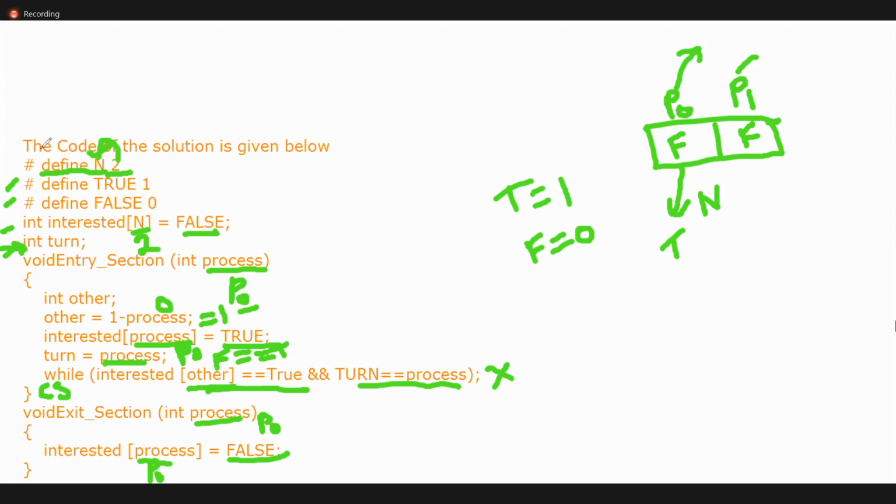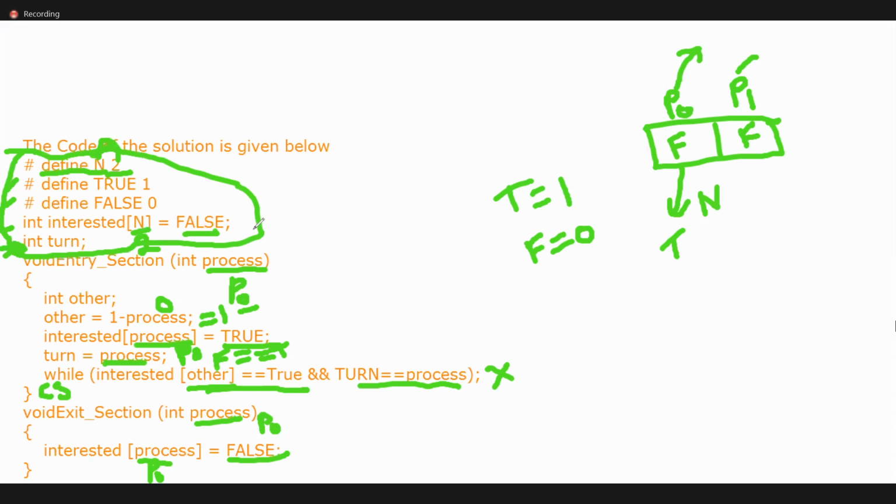If you know the things, the first five declarations you can easily find out. N means size 2. True means 1, false means 0. Instead of 2, I'm making those as false.